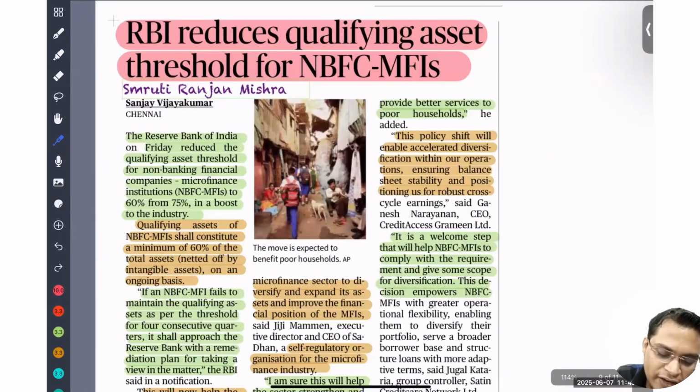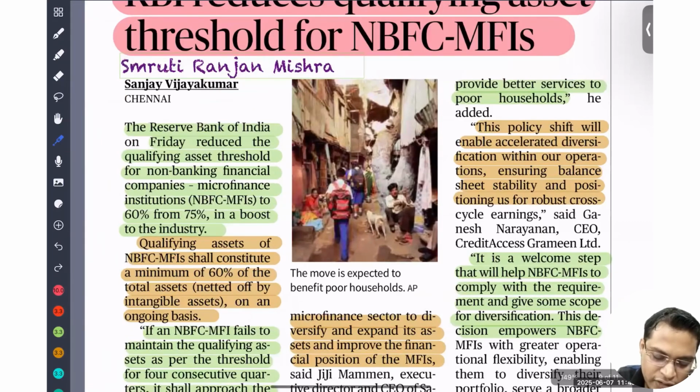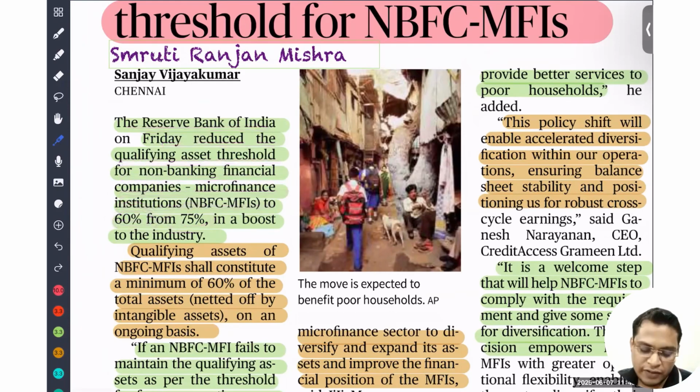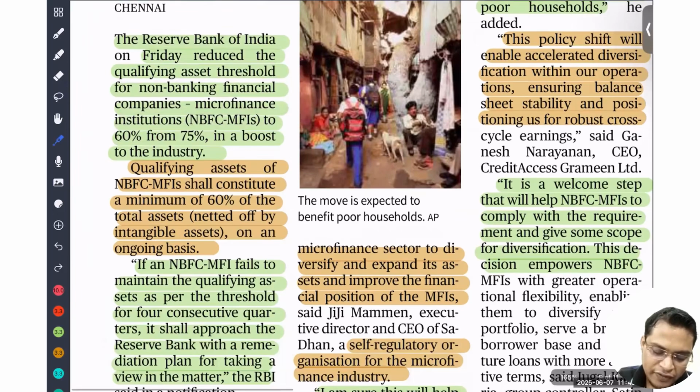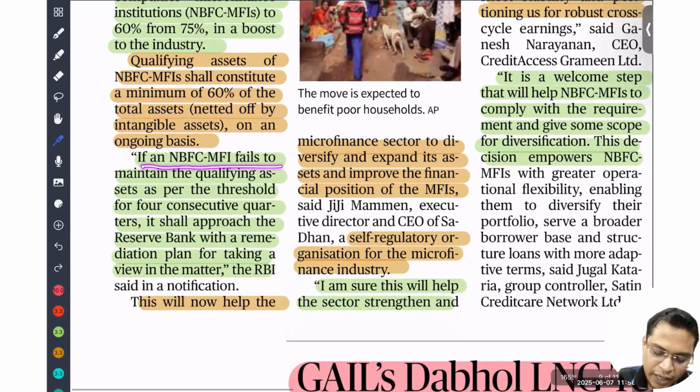RBI reduced the qualifying assets threshold for NBFC microfinance institutions. The Reserve Bank of India on Friday reduced the qualifying assets threshold for non-banking finance companies from 75% to 60%. Earlier the qualifying norm was 75%, now it is reduced to 60%. The qualifying assets of the NBFC microfinance institutions shall constitute a minimum of 60% of total assets net of intangible assets on an ongoing basis. If an NBFC microfinance institution fails to maintain the qualifying assets threshold for 4 consecutive quarters, it shall approach the Reserve Bank with a plan for review in this matter.